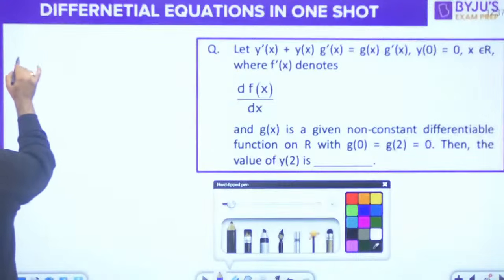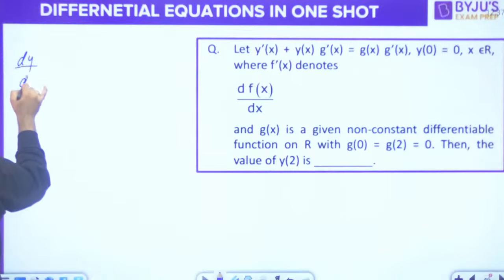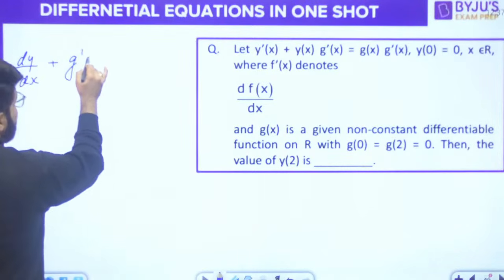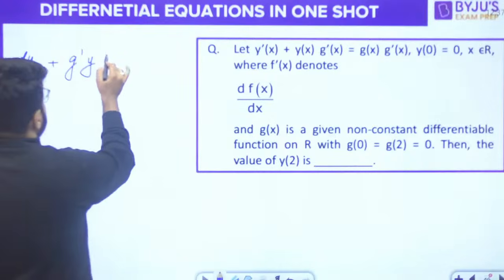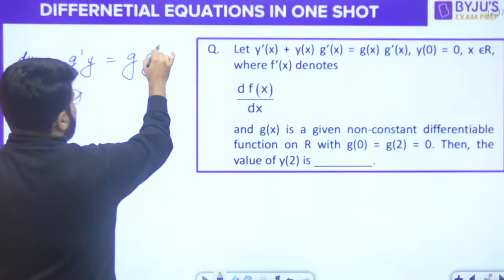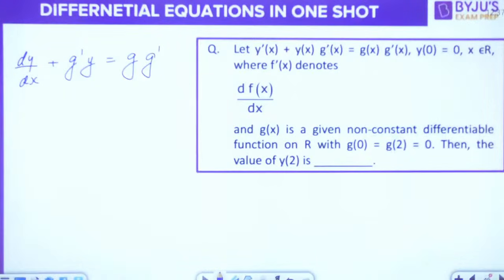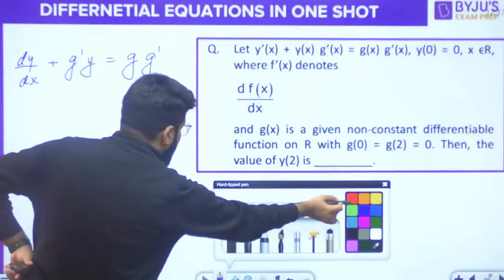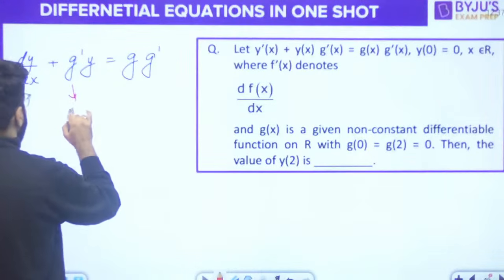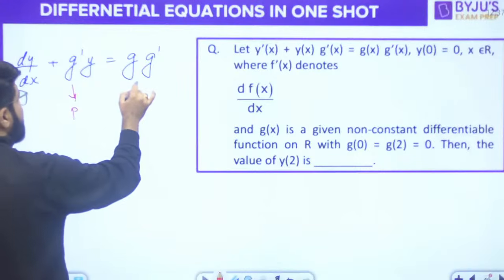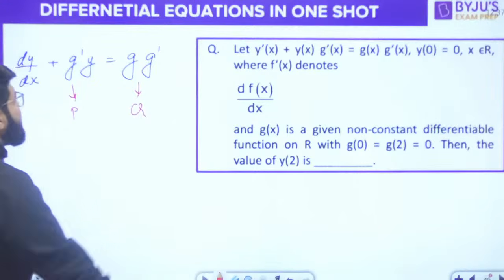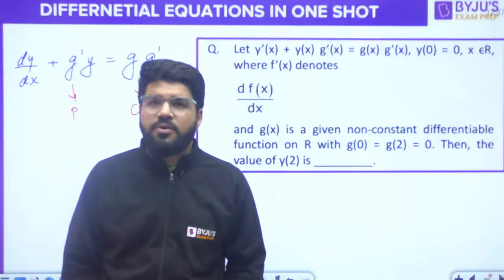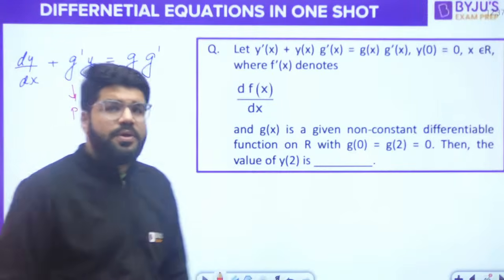Because if I write down this equation, देखो y dash means dy by dx, right, plus g dash into y is equal to g into g dash. Everything is a function of x, we know. Okay, so I'm just eliminating that bracket. Now what is this? This becomes the p. It's a function of x, g dash x, and this becomes the q. dy by dx plus py equal to q. So it's your regular form.